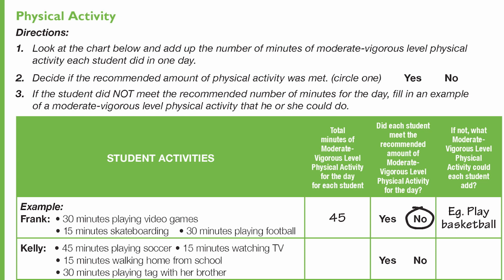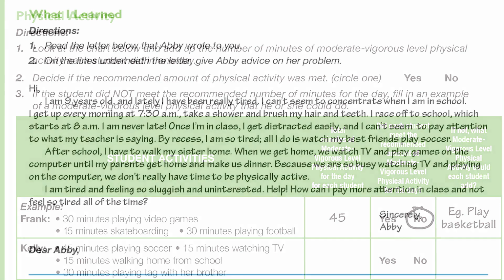Look at the chart and add up the number of minutes of moderate to vigorous level physical activity each student did in one day. Then decide if the recommended amount of physical activity was met. Mark yes or no. If the student did not meet the recommended number of minutes for the day, fill in an example of moderate to vigorous level physical activity that they could do. Pause the video to complete this section of the workbook.